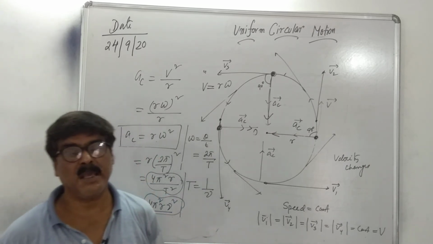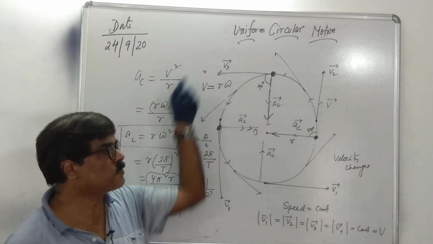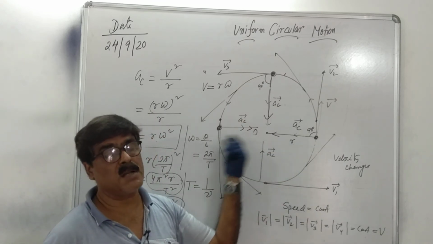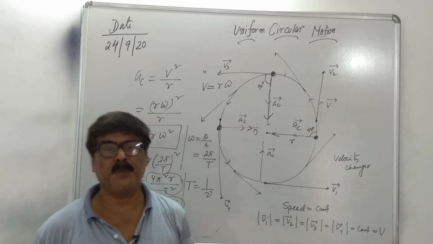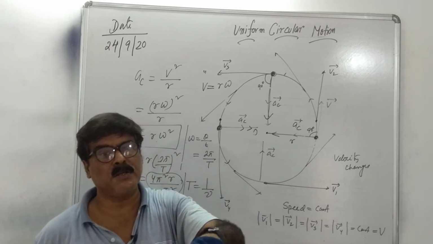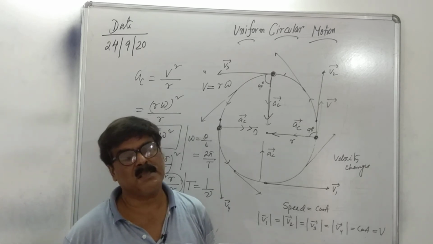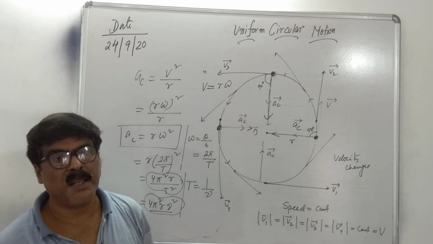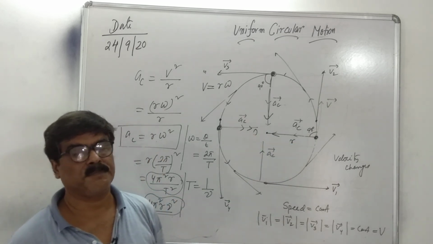Again, we say the acceleration acting on a body moving in a circular path with uniform speed, along the radius towards the center, is known as centripetal acceleration. Best example, when an electron moves around the nucleus. In the case of a hydrogen atom, a single electron moves around the nucleus, then in this case there is an acceleration, and the direction of this acceleration is along the radius towards the center.